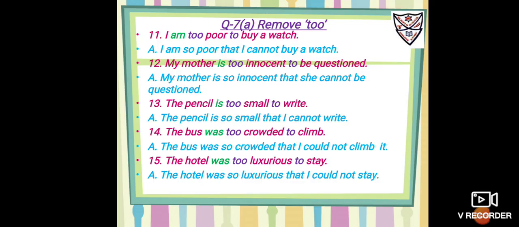Number 15, the hotel was too luxurious to stay. So it is "was", we are going to use "could not". So it is: the hotel was, remove "too", put "so luxurious that I could not stay", because the hotel cannot be the doer of the action. So after "that" you want a pronoun immediately. So you will write: I could not stay.